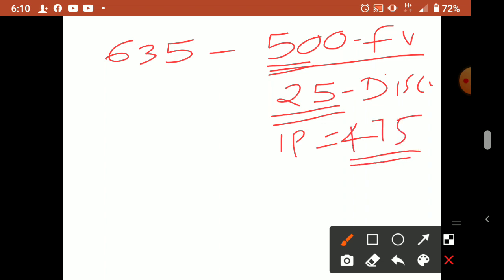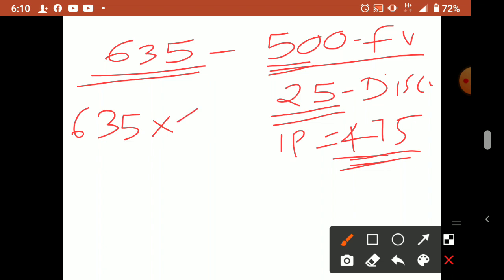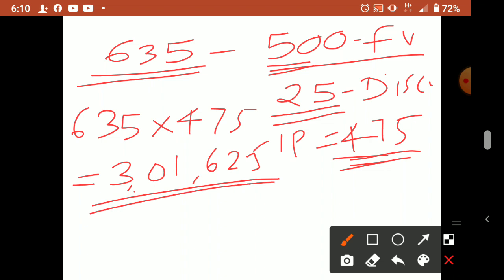So the first entry, what we have to write? Bank account debit to debenture application and allotment. This is the number of debentures into issue price. 635 into 475, so we will get 3 lakh 1625. Understood? Because issue is at a discount, we have to subtract the discount and multiply. So that is the first journal entry.